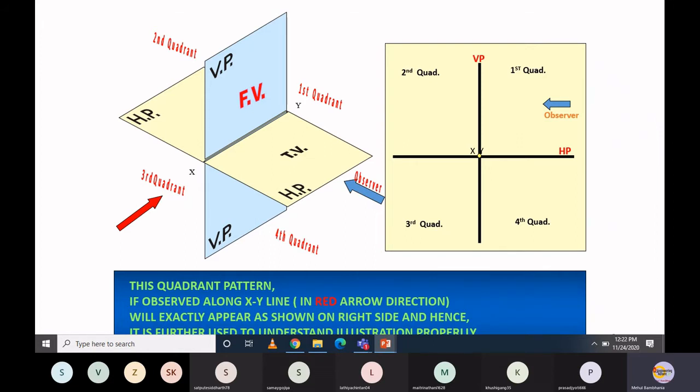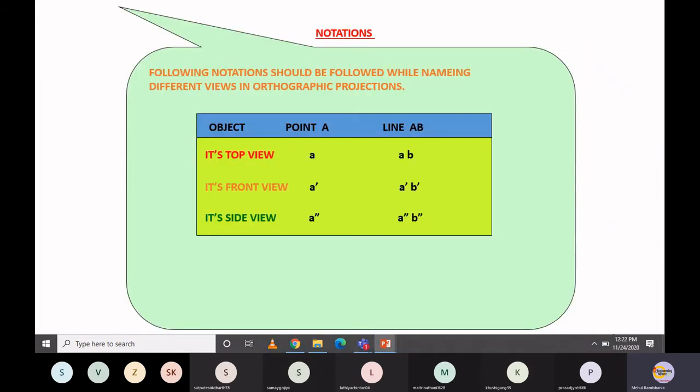If it is a point, a line, or a plane, say point A, capital A, this A represents the point, and that is referred to as the nomenclature. Now, if we are talking about the top view, the point A appearing in the top view is represented by this nomenclature, the small a.